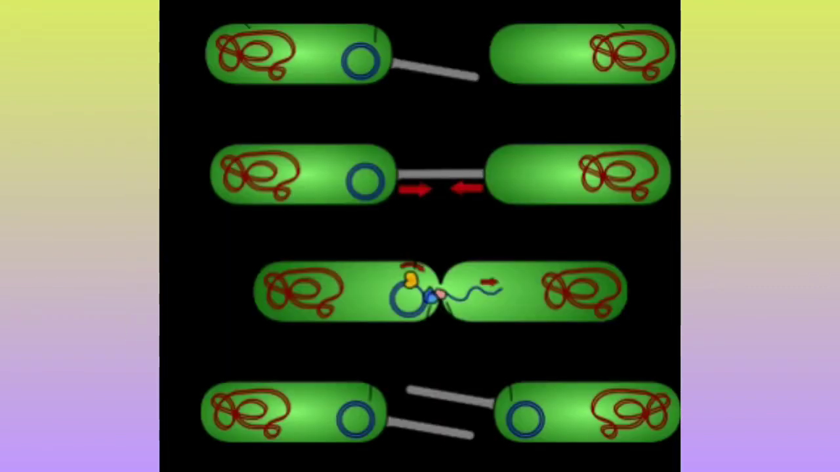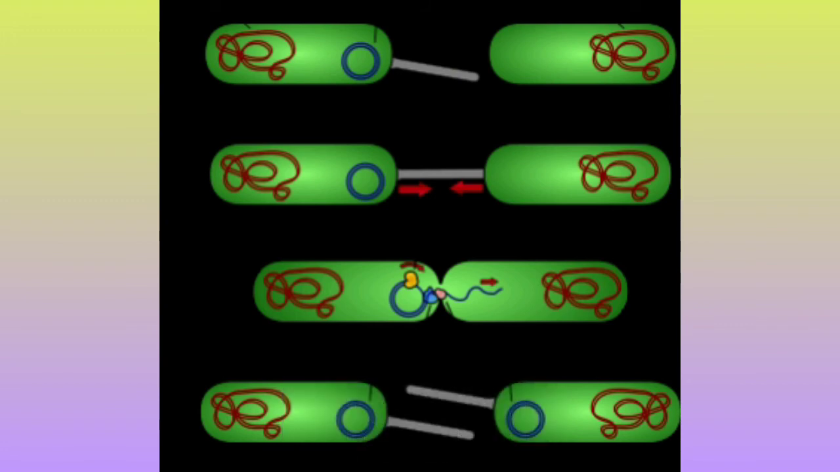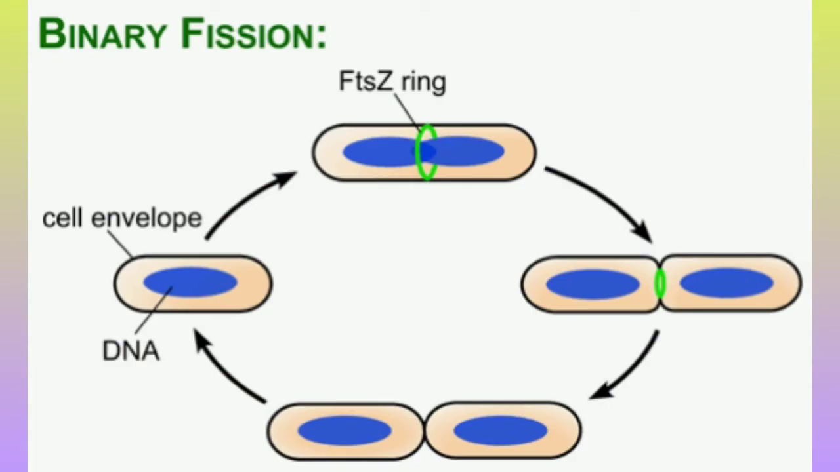Next, we go through reproduction. Mainly, reproduction takes place by fission. Diagrammatically, I will explain that it is direct division, like amitosis. The cell is divided into two daughter cells. This process is called fission, or binary fission.